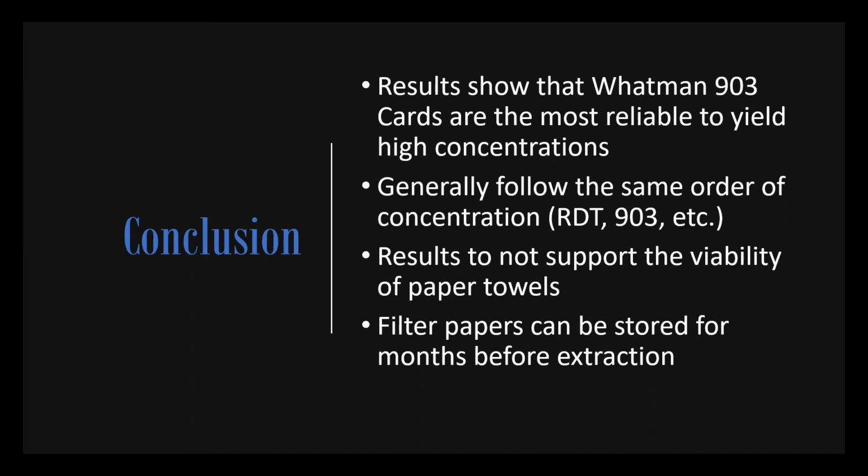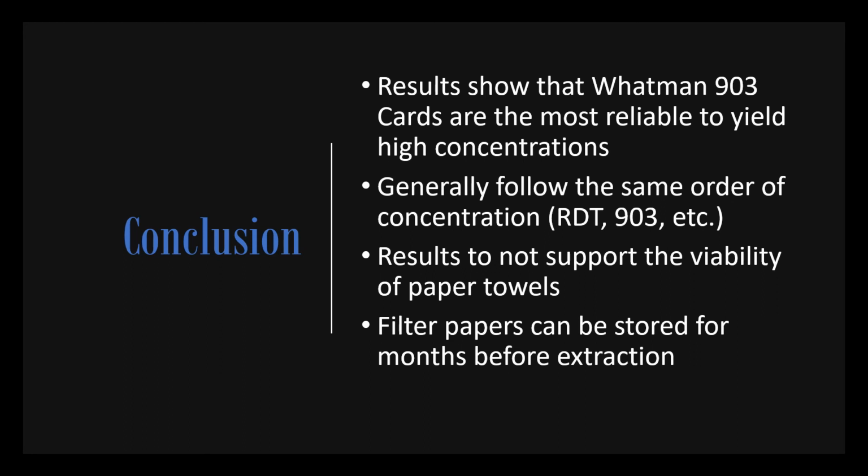Also, before my experiment, I believed that the concentration of DNA would decrease over time. This was not present in my data, which did surprise me. This implies that the DNA decay in filter papers does not happen as fast as I thought it would be. This also means that the stability of DNA on filter papers is much more reliable than previously thought.